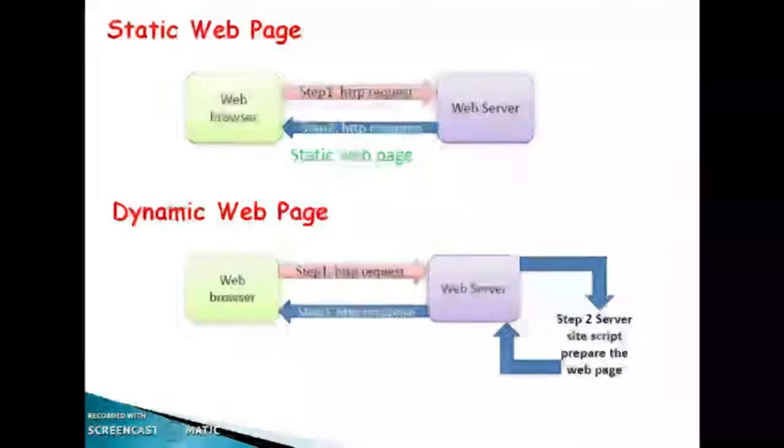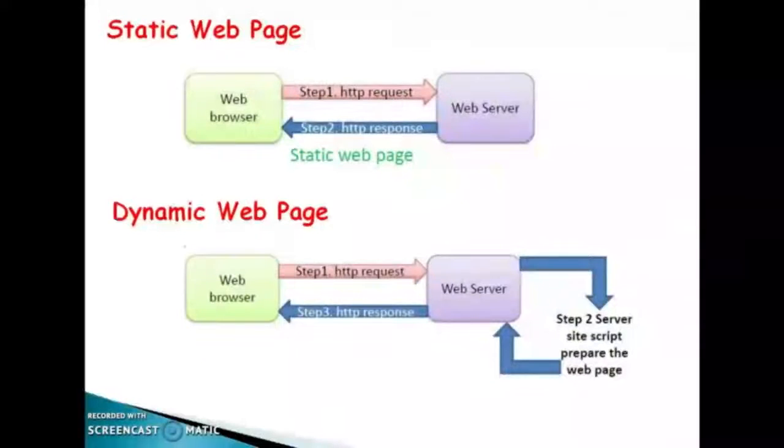A dynamic web page means it will change automatically. At that time, it will use scripting. Step 1, HTTP request to the web server. Then the server will give that particular scripting preparation. Step 2, the server-side script prepares the web page.